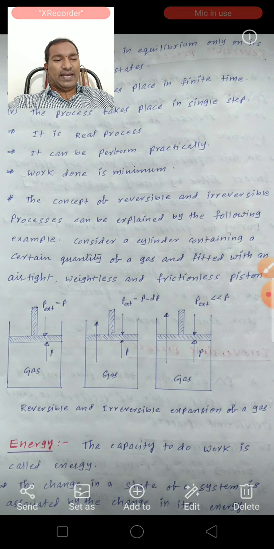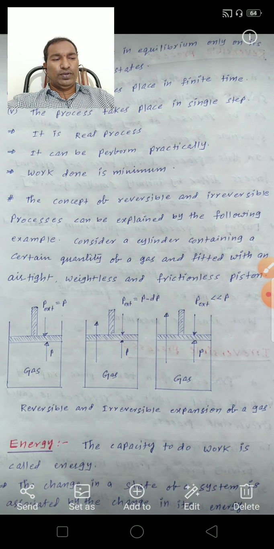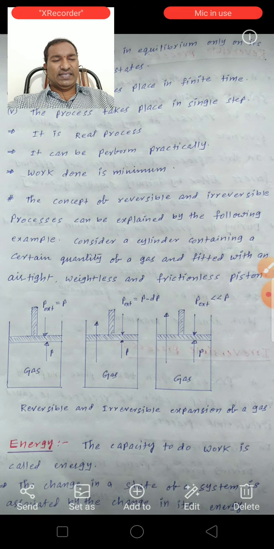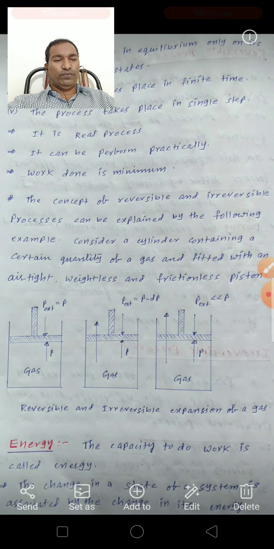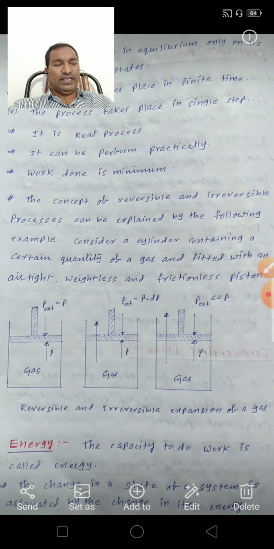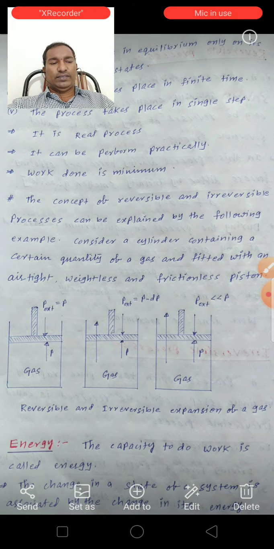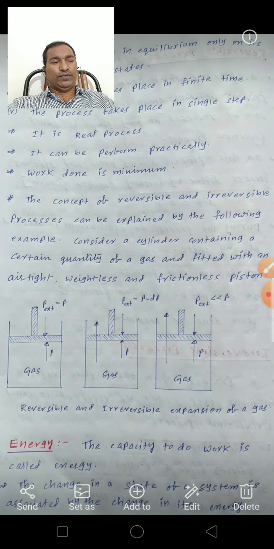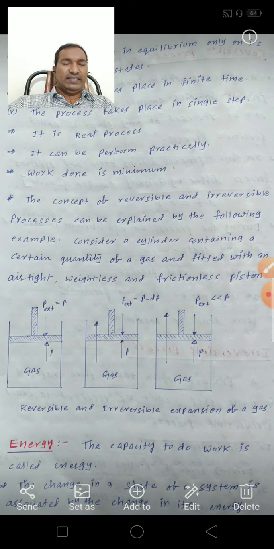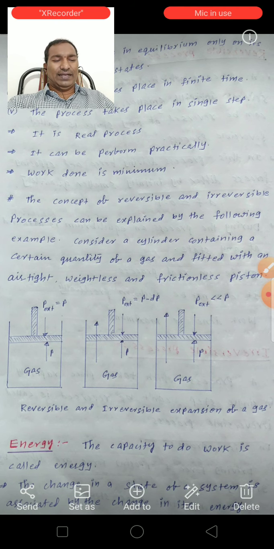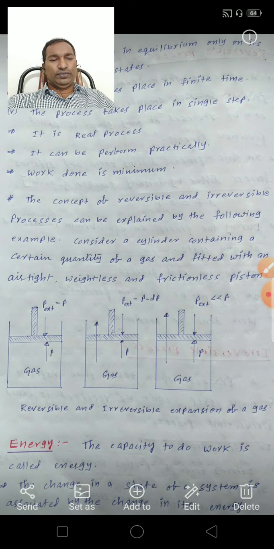Consider a matter moved 1 centimeter distance against 1 dyne force. Then W is equal to F into S, that is 1 dyne into 1 centimeter, so 1 dyne centimeter, which is equal to 1 erg. So units of work are ergs or joules.